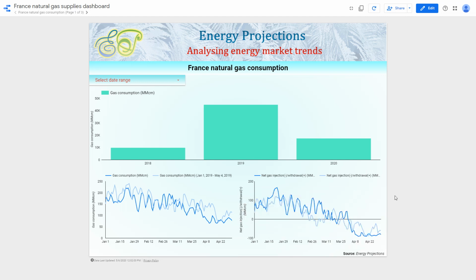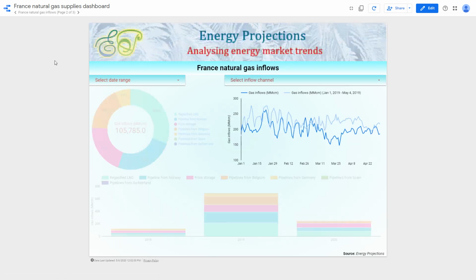Similarly, if we are looking at the third chart, then it deals with year-on-year comparison of another important fundamental, which is natural gas injection and withdrawal. Now looking at the chart, any gas injection we have shown as negative, so it lies below the zero line, and any natural gas withdrawal is a positive number lying above the zero line. So all the injections and withdrawals are net figures, so net gas injections and net gas withdrawals.